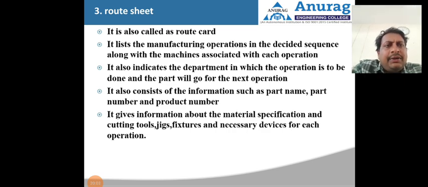It also indicates the department in which the operation is to be done, and where the part will go for the next operation. It also consists of information such as part name, part number, and product number. It gives information about the material specification and cutting tools, jigs, fixtures, and necessary devices for each operation. So it tells what tools are required and which type of jigs and fixtures we are going to use for every operation.